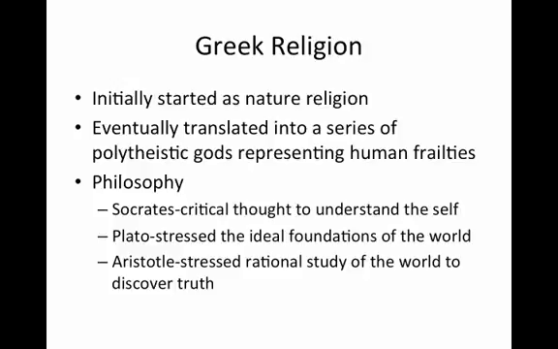Greek religion. Greek religion initially started as a nature religion. Eventually, it was translated into a series of polytheistic gods representing all the human frailties. The philosophy that eventually developed out of this was from 3 major philosophers: Socrates, who believed in critical thought to understand the self; Plato, who stressed the ideal foundations of the world; and Aristotle, who believed that rational study of the world would lead to the discovery of truth.